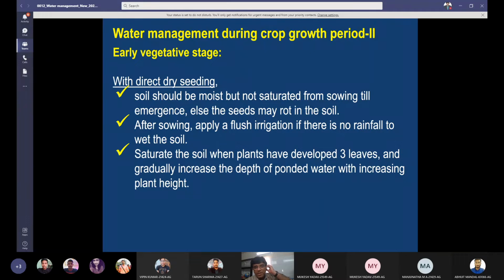So after sowing, apply a flush irrigation if there is no rainfall to wet the soil. Saturate the soil when plants have developed 3 leaves and gradually increase the depth of ponded water with increasing plant height. So we have seen how, under 3 different establishment methods, the water management is practiced at early vegetative growth.